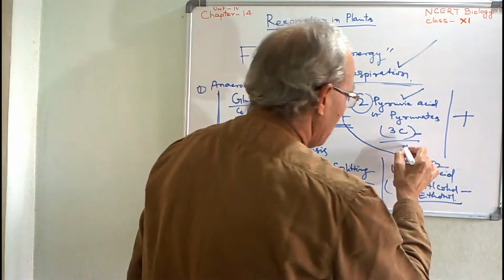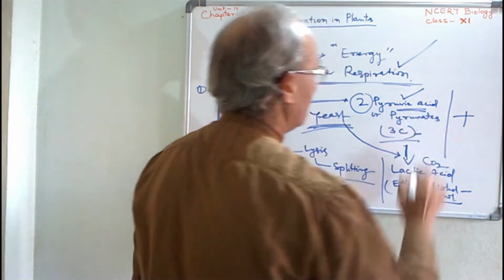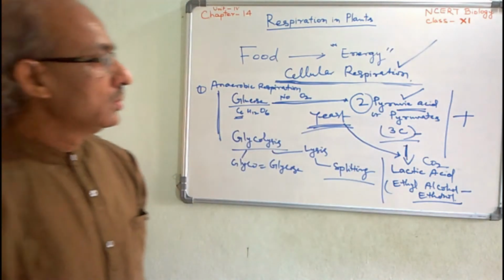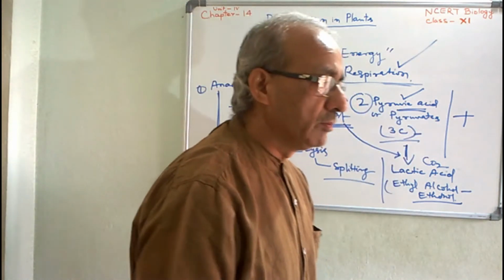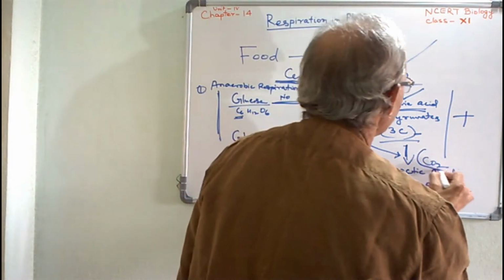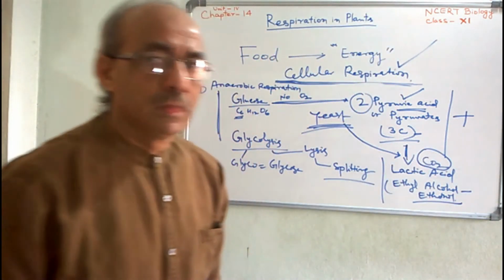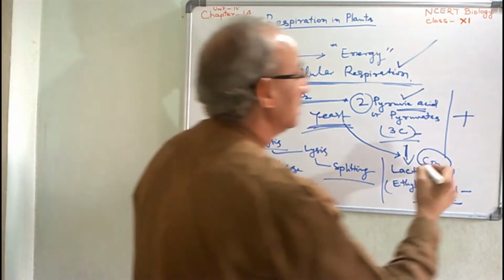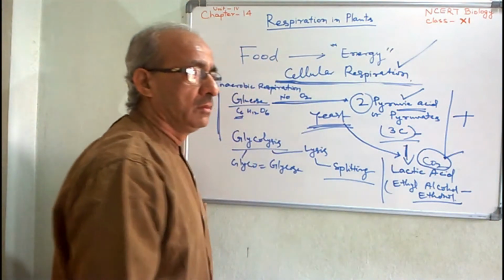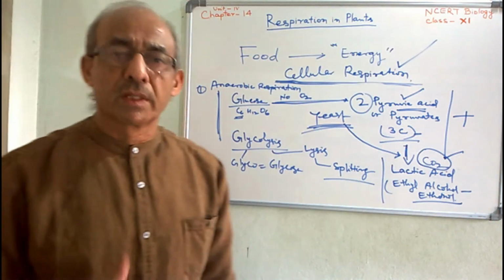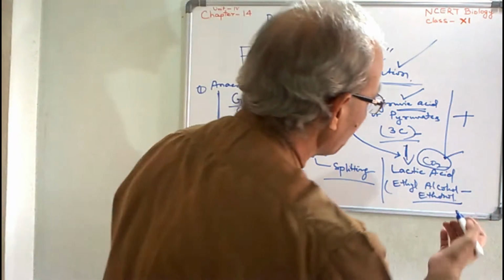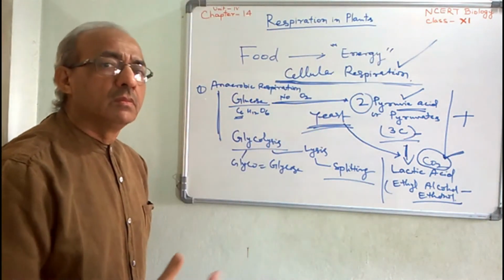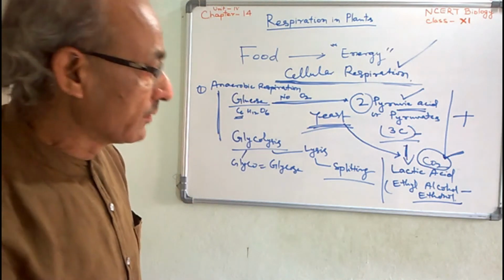There, after formation of the pyruvic acid, the yeast help in the formation of bubbles of carbon dioxide in great amount. Due to the formation of carbon dioxide in dough, the bread becomes fluffy and soft.